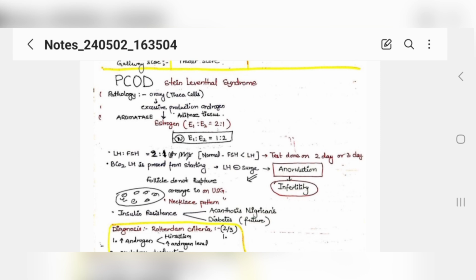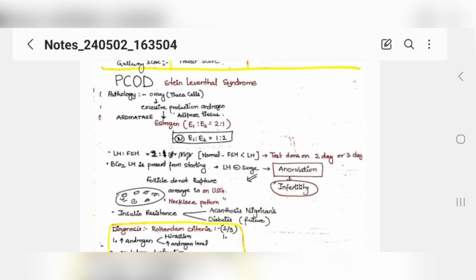The normal ratio of estrone and estradiol is 1 to 2, but in the case of PCOS the patient has 2 to 1, which is the reverse of normal, because high estrogens are produced, which is estrone.